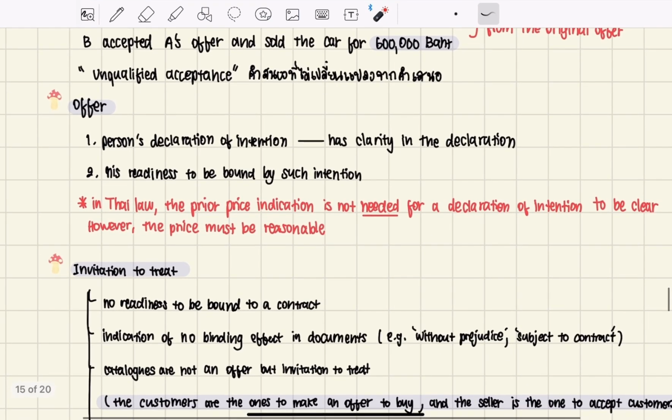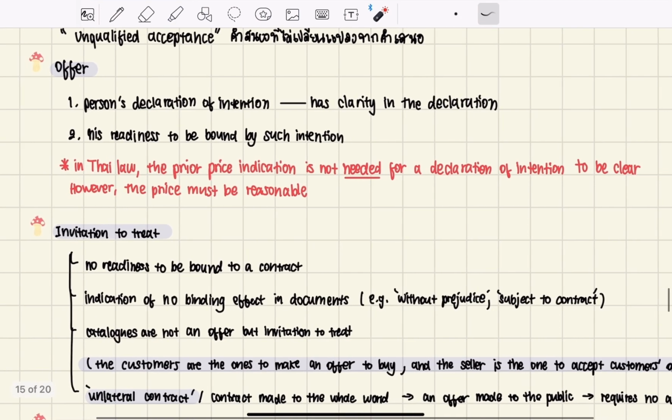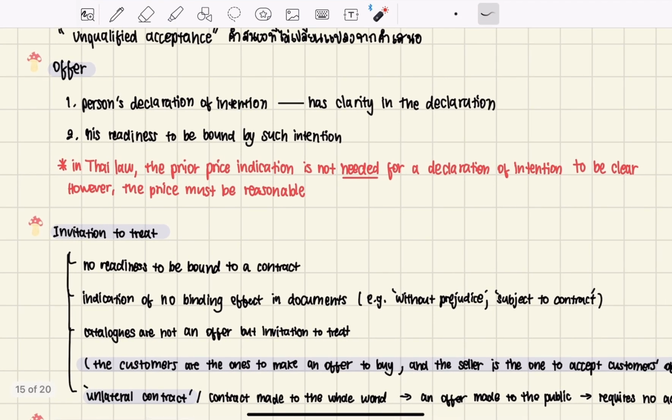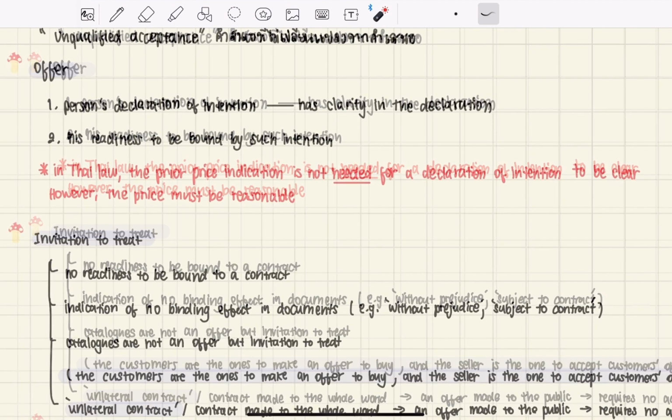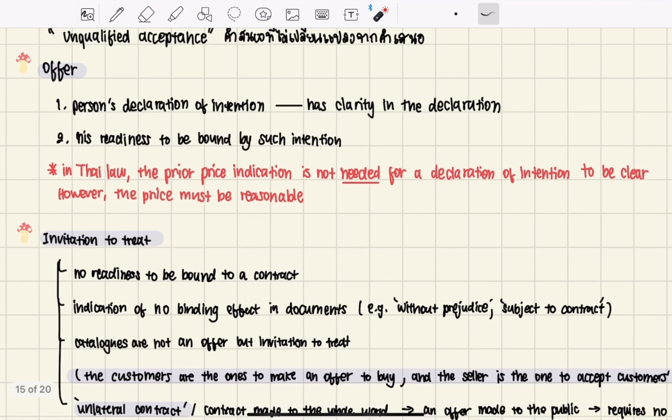And what is an offer? An offer happens when there is a person's declaration of intention. And what constitutes an offer? There are two conditions to make a person's declaration of intention become an offer.